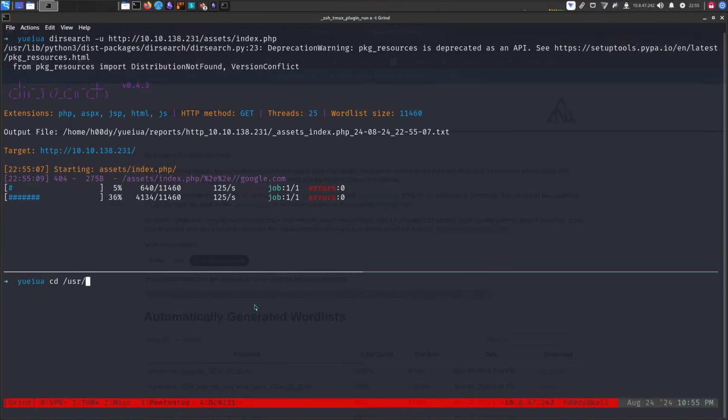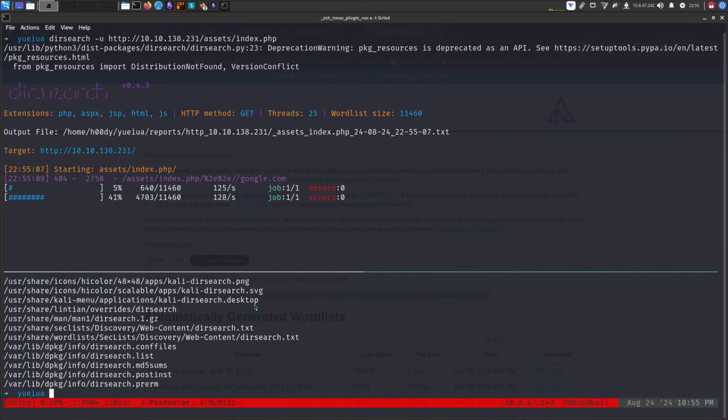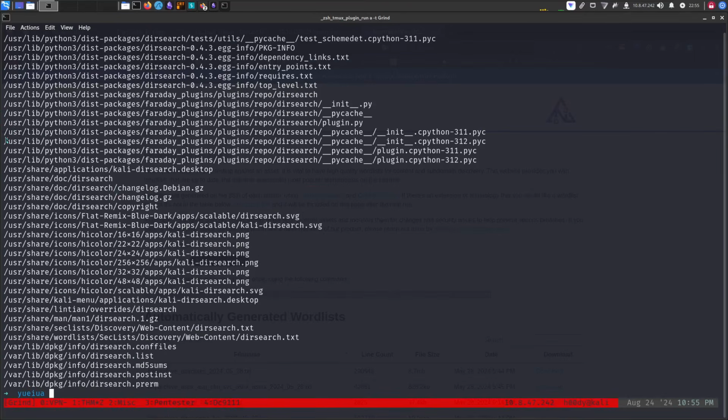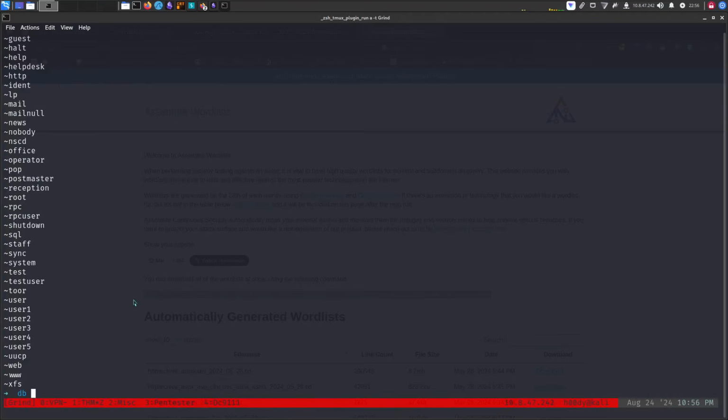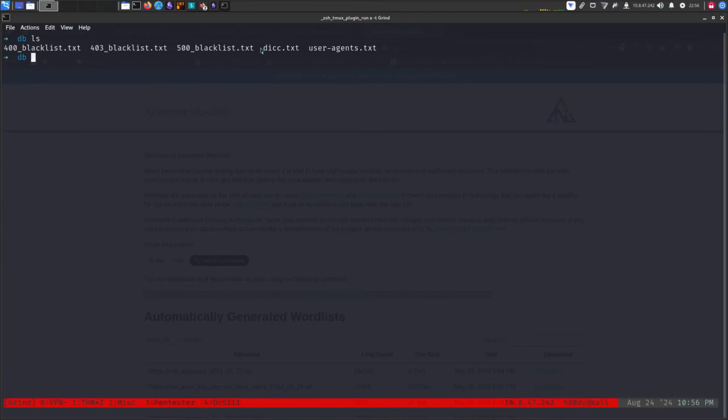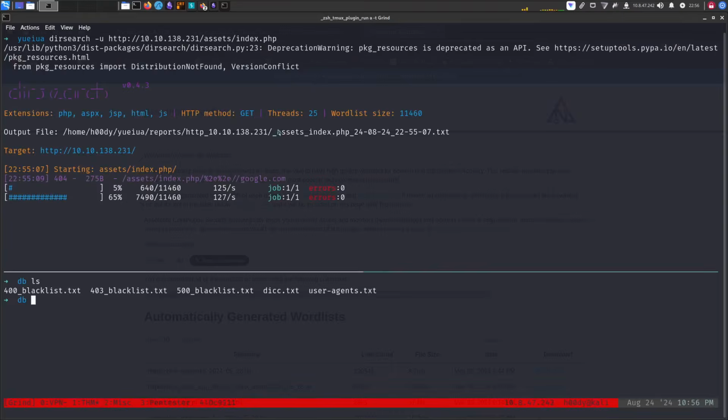Let me locate dirsearch, and let's go to the directory where dirsearch is installed, packages, cd dirsearch. There we go. And if we go to the db, there is dict.txt. This is the default dictionary that dirsearch will use to enumerate the endpoints or directories and fuzz them.